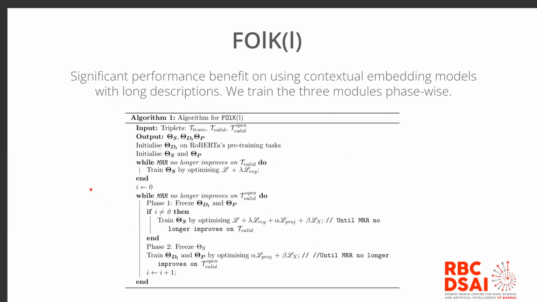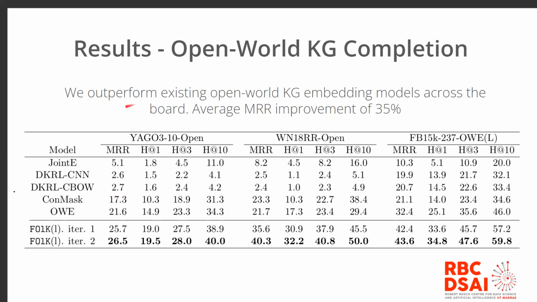When our descriptions are long, we encode them using the transformer model RoBERTa. And since transformer models take a while to train, we spread the training out into two phases. Here we present our results.